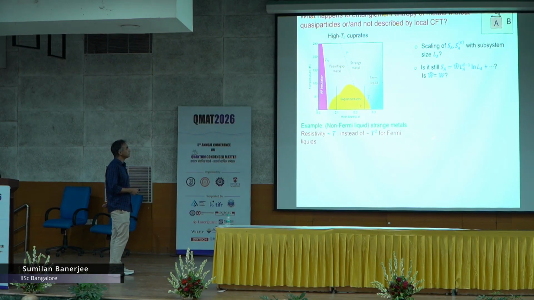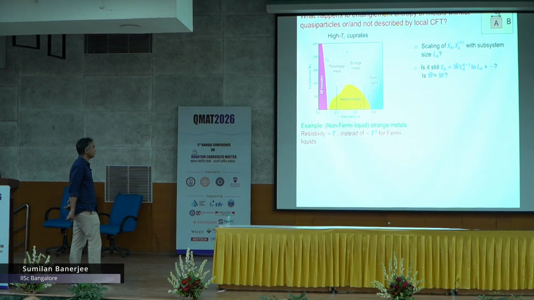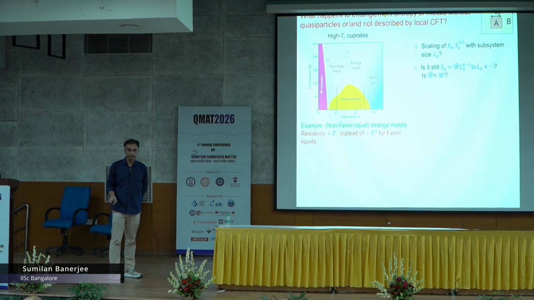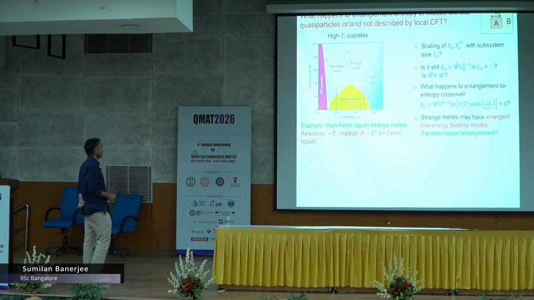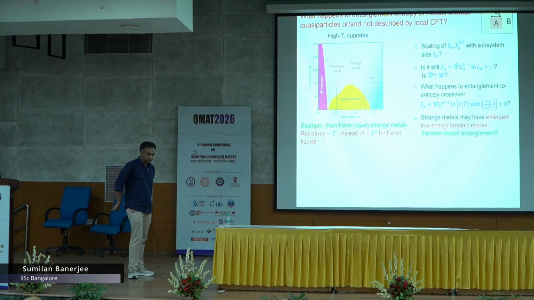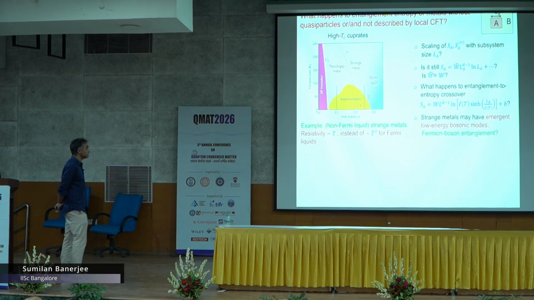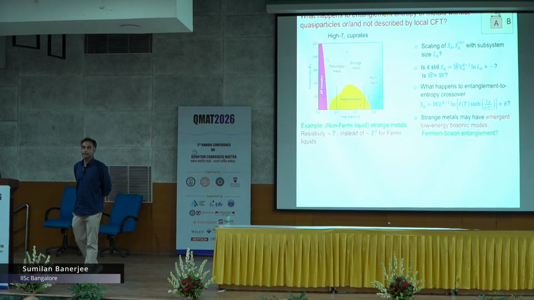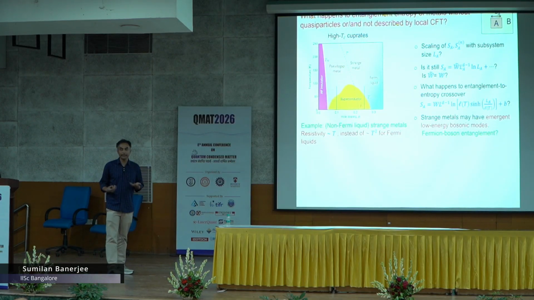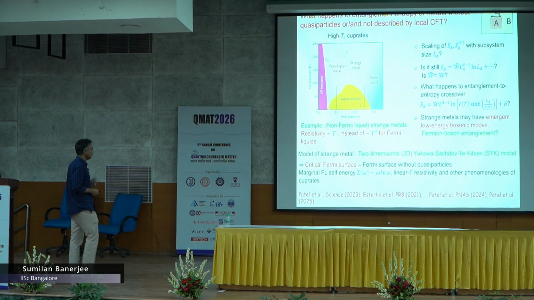You can ask whether it is still the same formula, that there is a logarithm and then there is a coefficient, and whether the coefficient is different from what we expect for a Fermi liquid. And another thing is that often in this kind of strange metallic system there are some emergent bosonic degrees of freedom at low energies, emerging out of the fermions themselves, but they are there in the low energy theory. So, you could ask whether there is some kind of fermion-boson entanglement in the theory, apart from the fermionic system. So, what is the role of those?